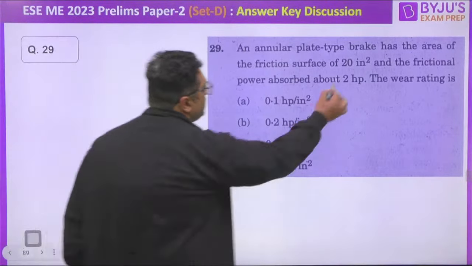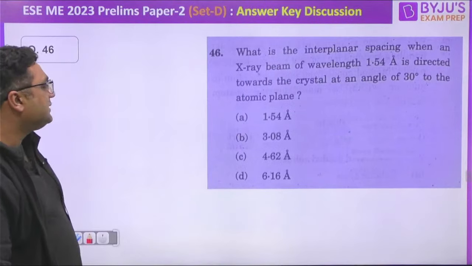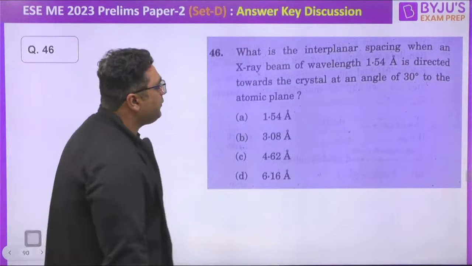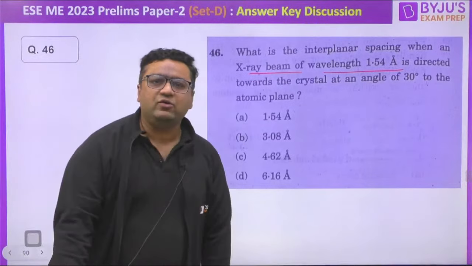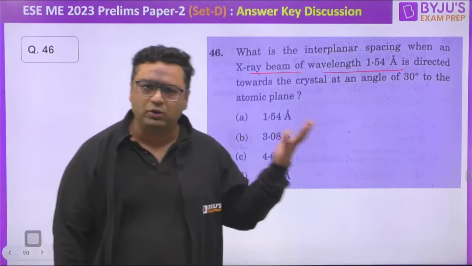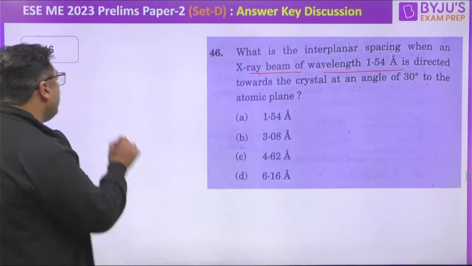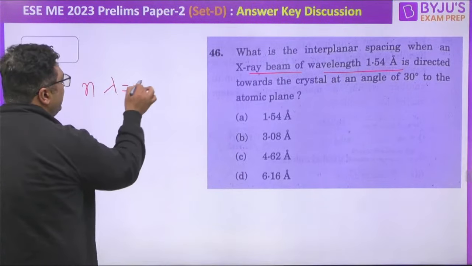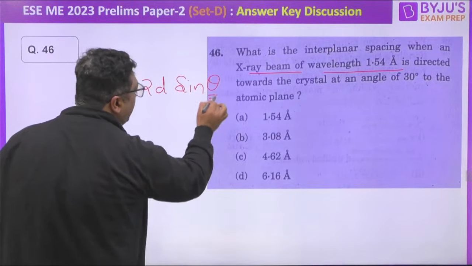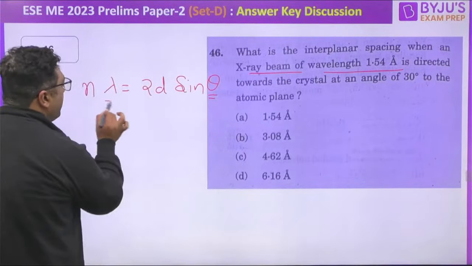Next is 46. Okay, so guys, it was once again from the material science where they were asking what is the interplanar spacing when an X-ray beam of wavelength 1.52 angstrom. So if you see that kind of thing, you have also done in the 12th class when you were studying the de Broglie, all those kind of things. So it is coming out to be n lambda is equal to 2d sine theta. So we are given the value of theta and we need to find out the value of lambda.